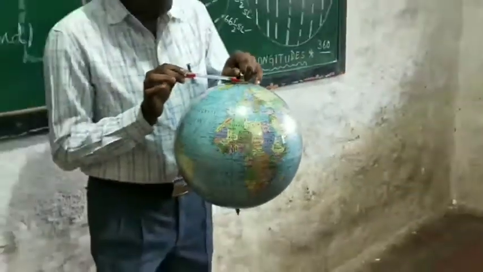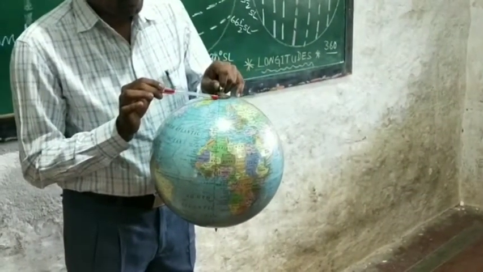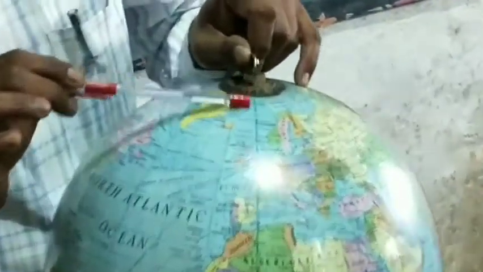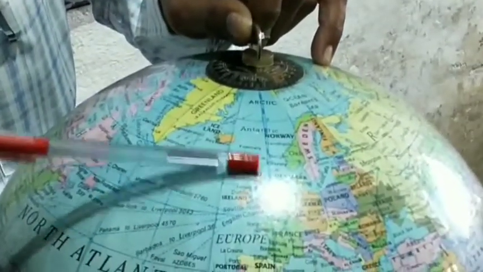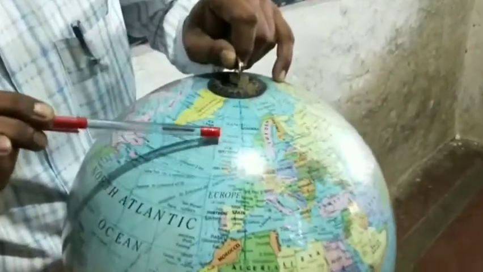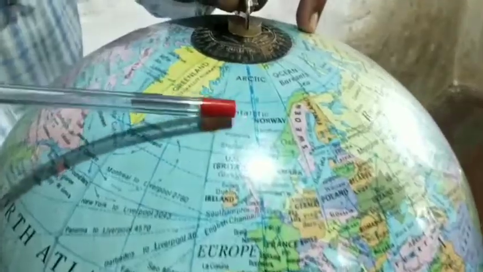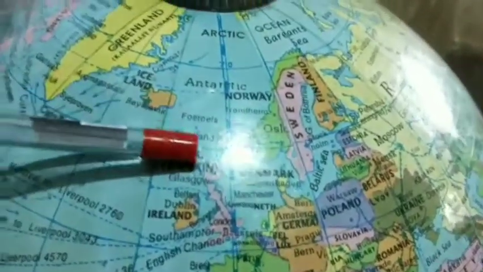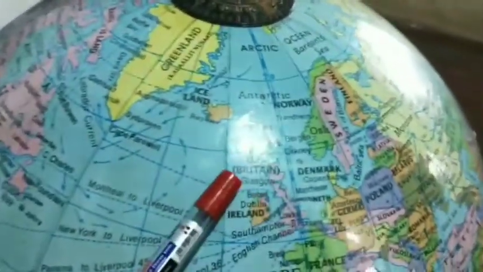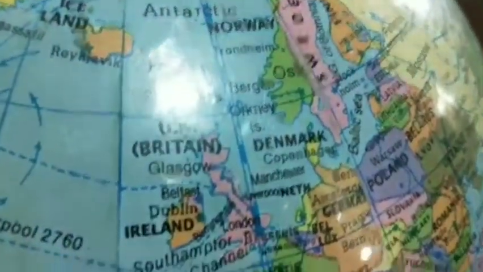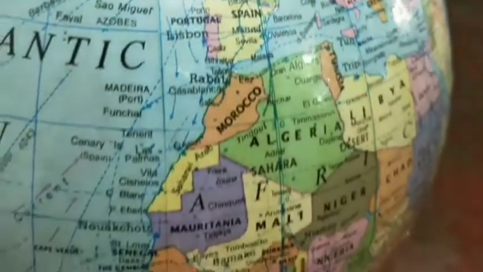So 0 degree is the meridian passing through Greenwich of England. The meridian passing through Greenwich of England is chosen as the prime meridian.